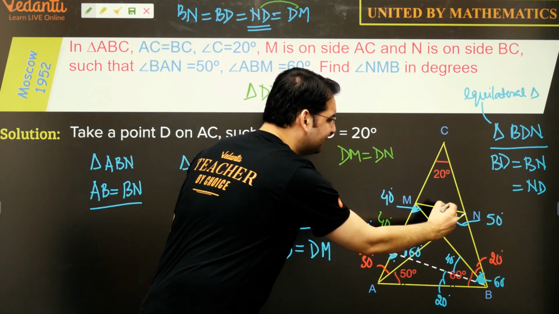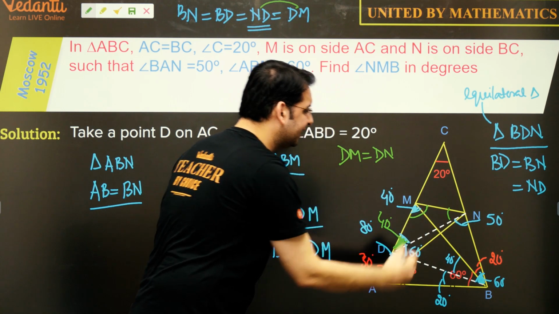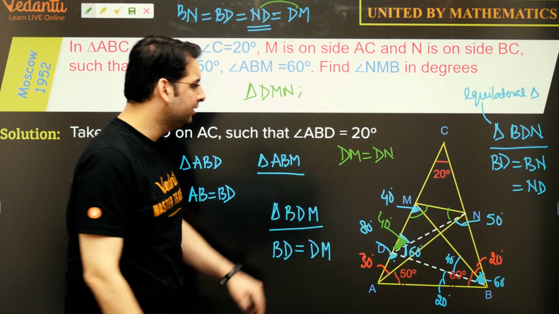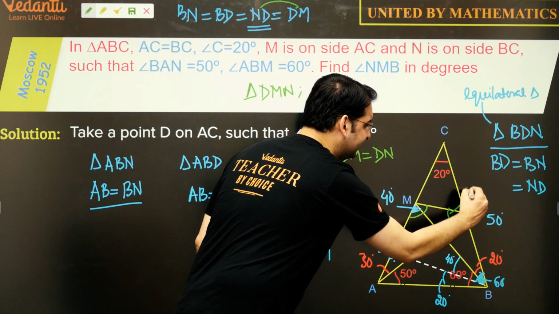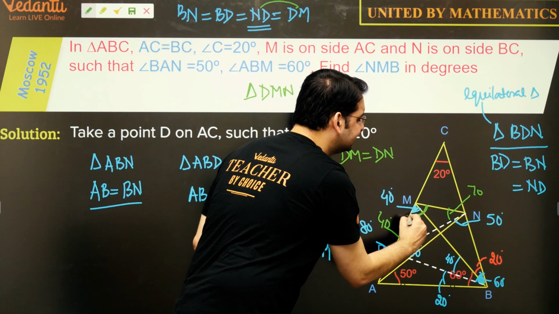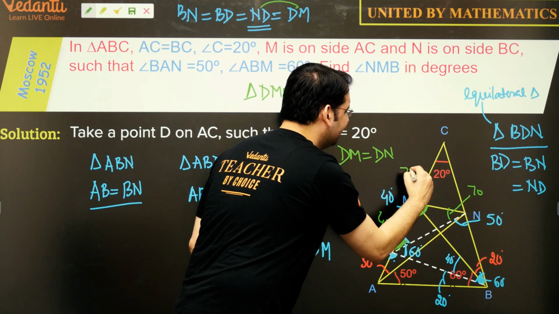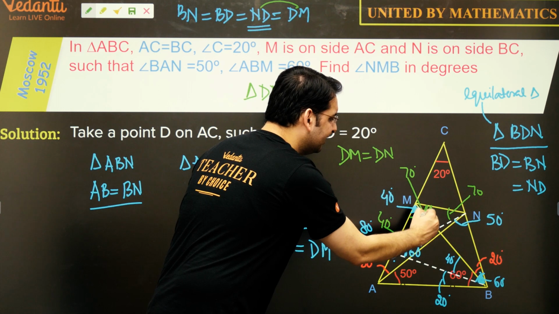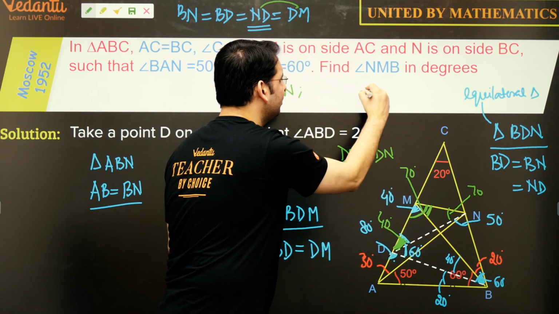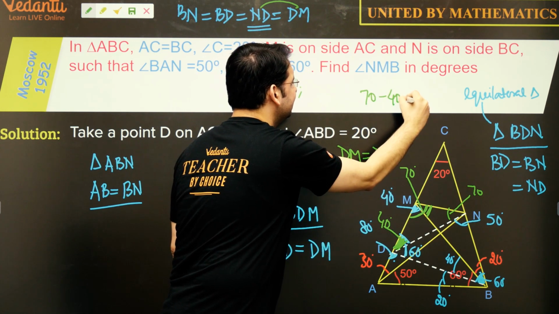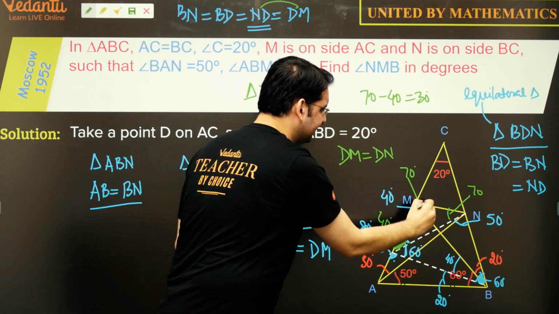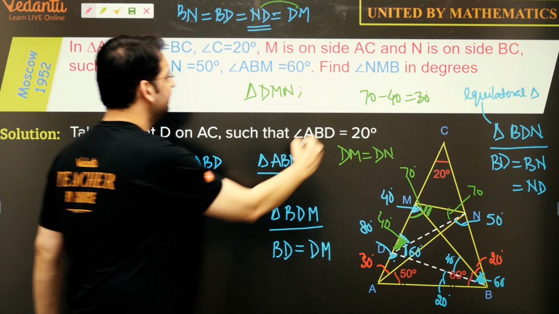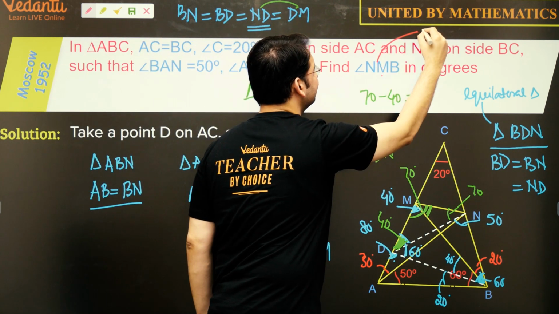That means both of these angles are equal, and they are equal to 180 minus 40, which is 140, divided by 2. So this is 70 degrees and this whole angle is 70 as well. And this gives the answer, because we needed this angle, and it would be 70 minus 40, which is 30 degrees. So the angle that we required was 30 degrees.